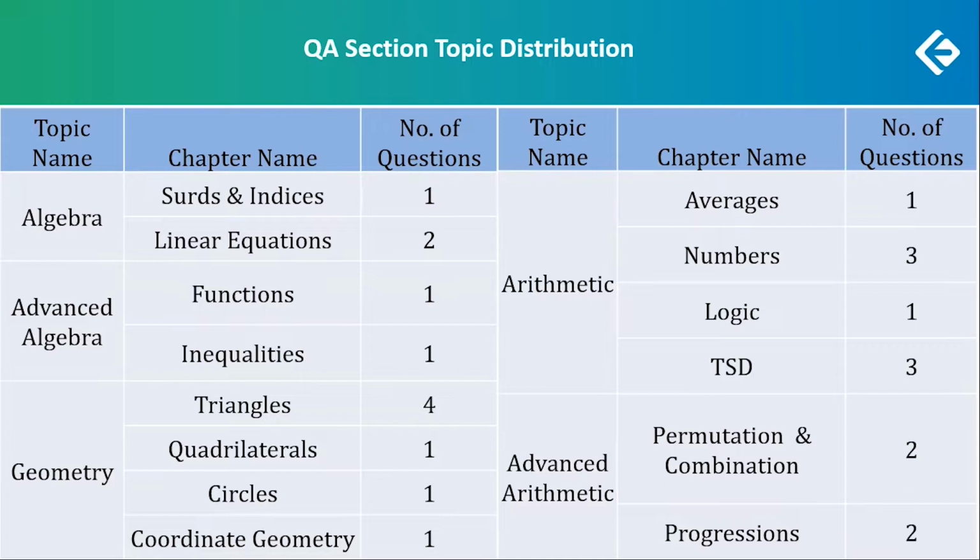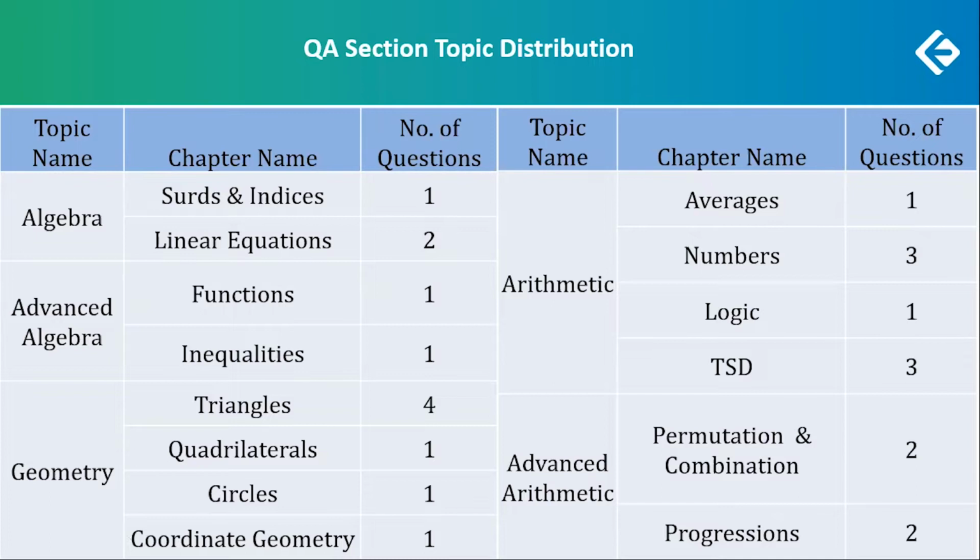Algebra and advanced algebra. Algebra had surds and indices, 1 question, and linear equations, 2 questions. Advanced algebra had 2 questions, one from functions and one from inequalities. There was a heavy weightage on geometry, a total of 7 out of 24.